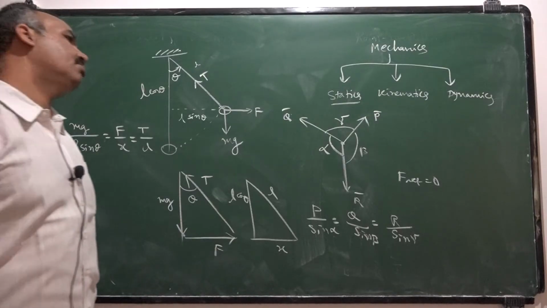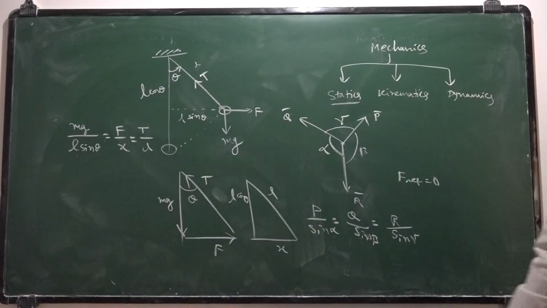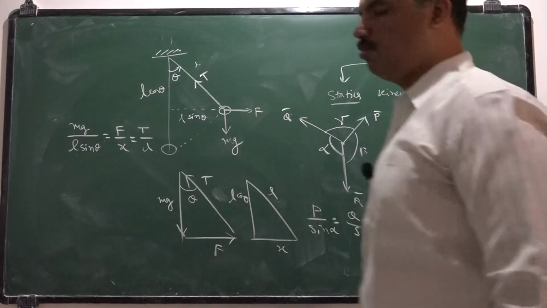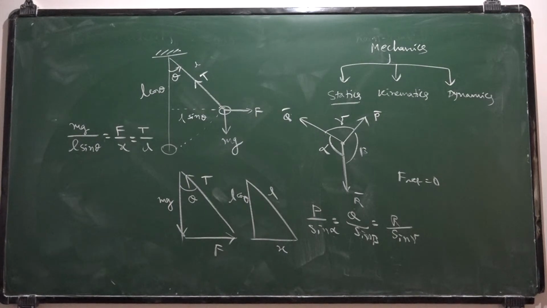The second concept is kinematics. Kinematics deals with the study of motion of objects without considering the cause of motion. Upon application of certain force, the object will move, but it won't consider the force.